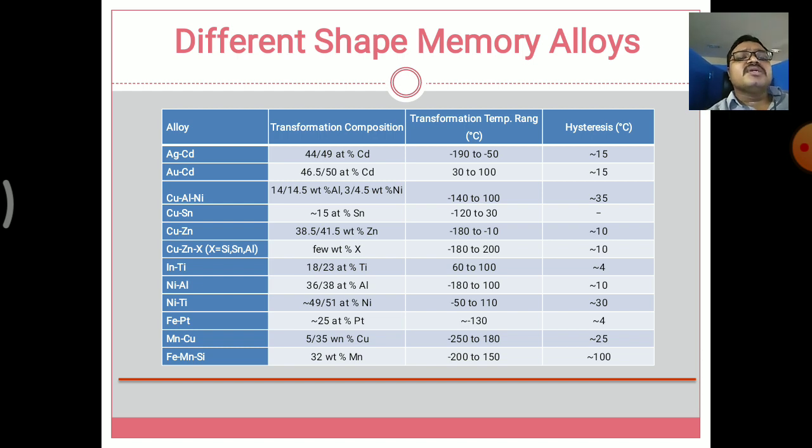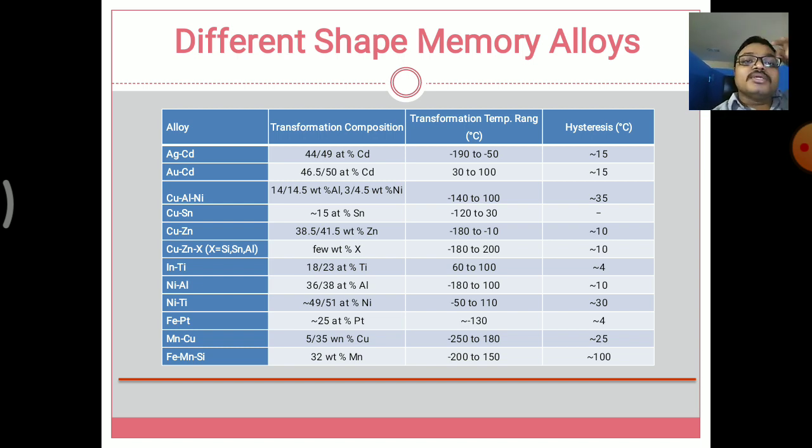Next is copper tin, copper zinc X. X means minor constituents, that is silicon, tin, aluminum. Next, nickel aluminum, nickel titanium, iron platinum, manganese copper, iron manganese silicon.